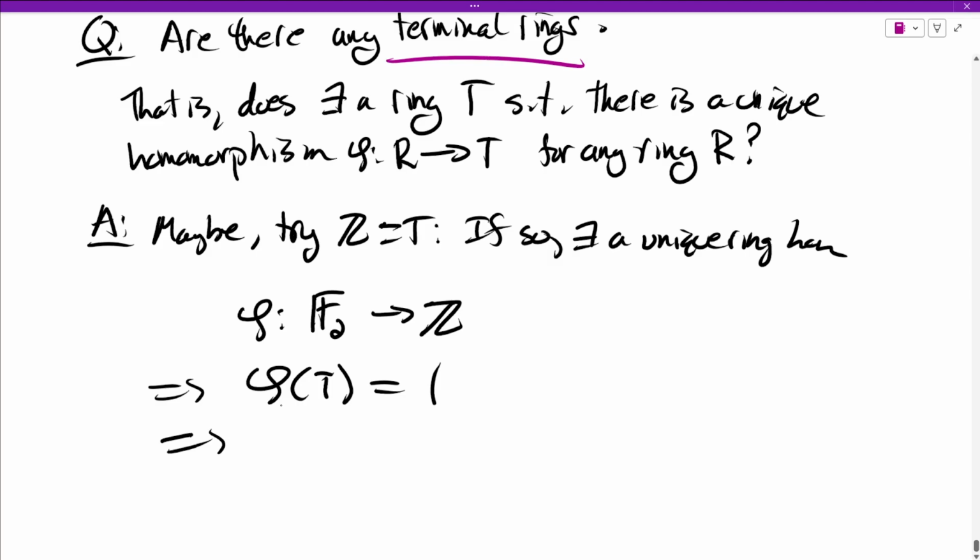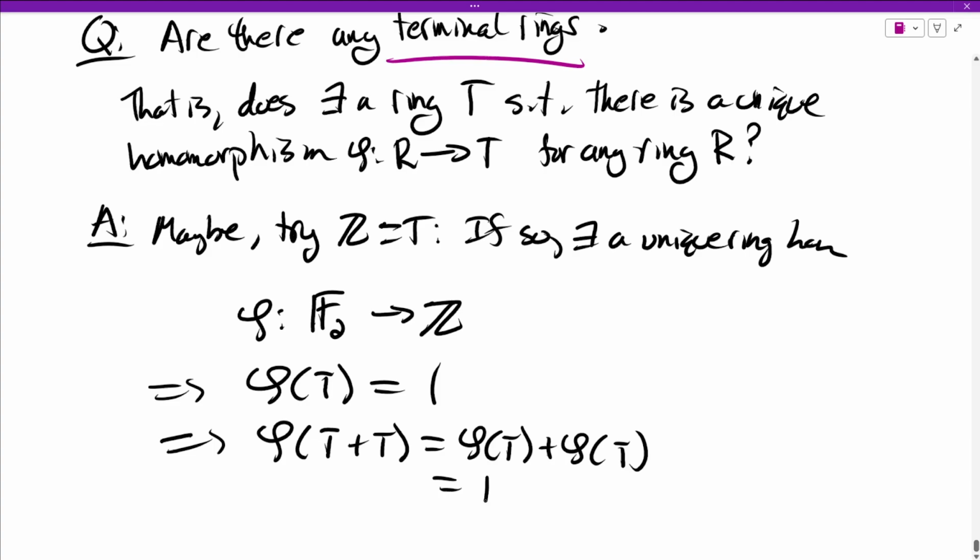We also know that phi should be additive. So phi of 1 bar plus 1 bar is phi of 1 bar plus phi of 1 bar, which is 1 plus 1, which is 2, because on the right-hand side, we're adding in the integers.